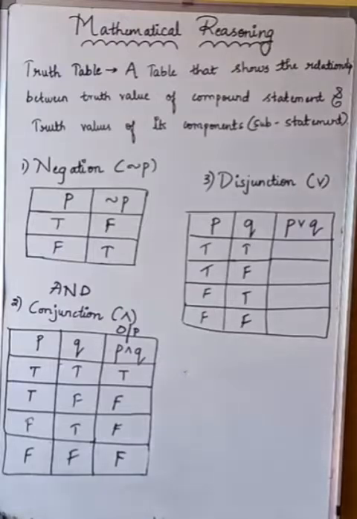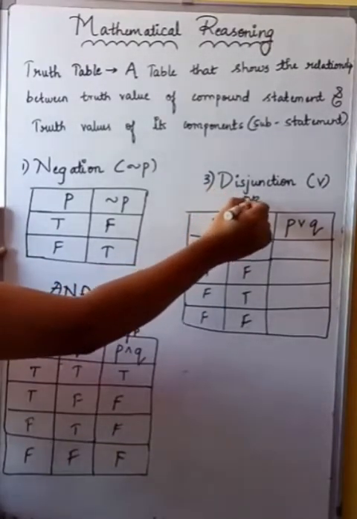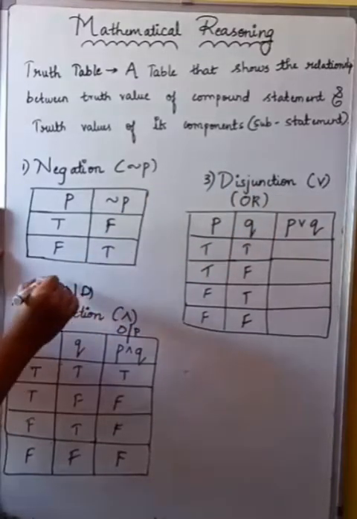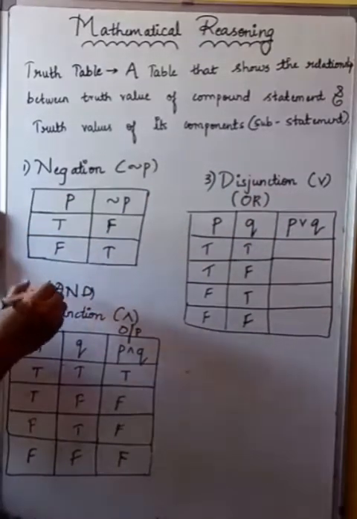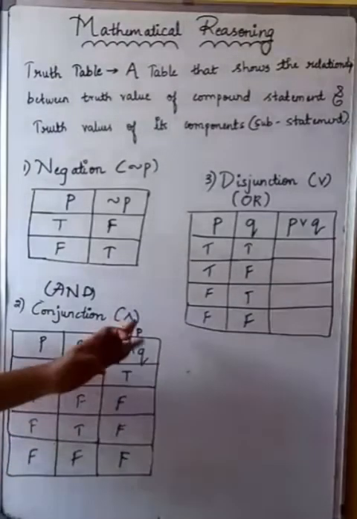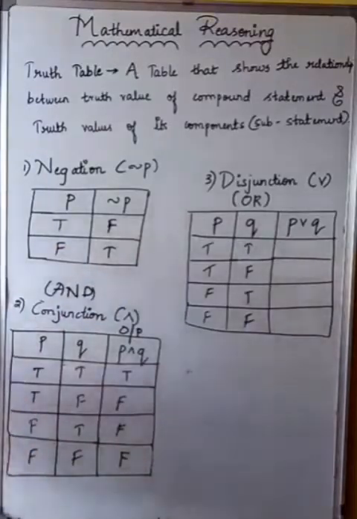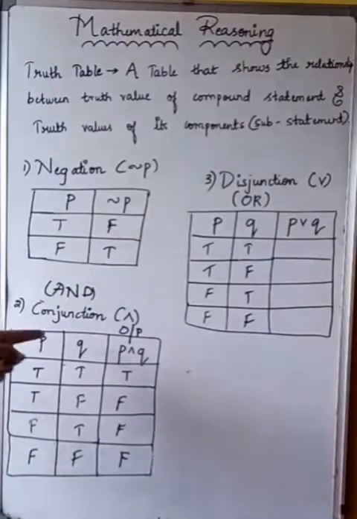Now we'll move on with the next part, which is disjunction. Now the normal V is written. What do I call it? It is nothing but OR. This is AND and this is OR. Usually many students writing exams get confused with the symbolic representation of conjunction and disjunction. You can remember just one of them, either conjunction or disjunction, because one is the reverse of the other. Yes or no? Both are not the same.